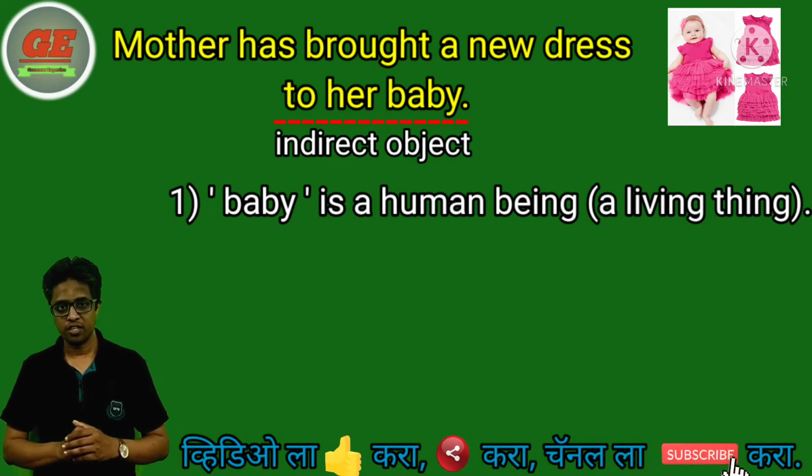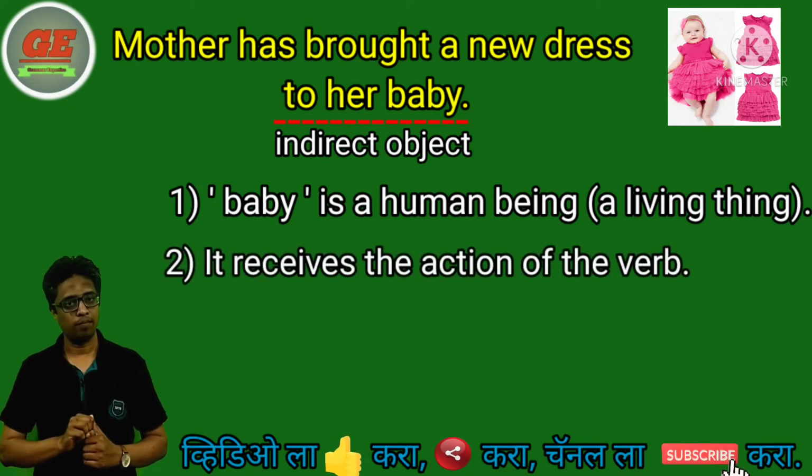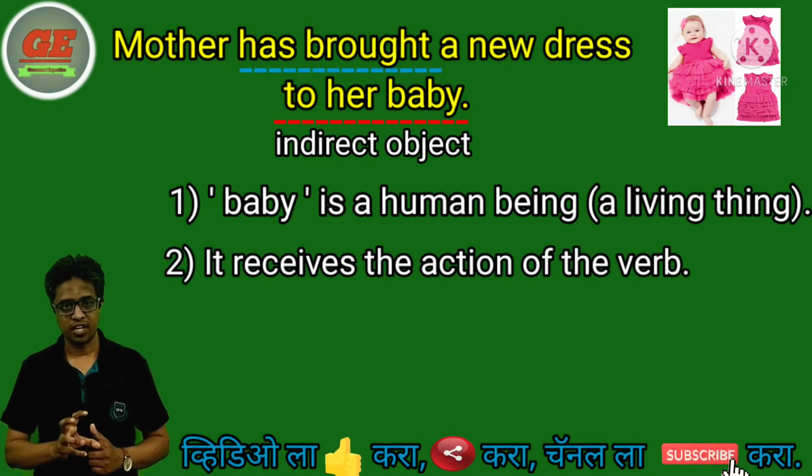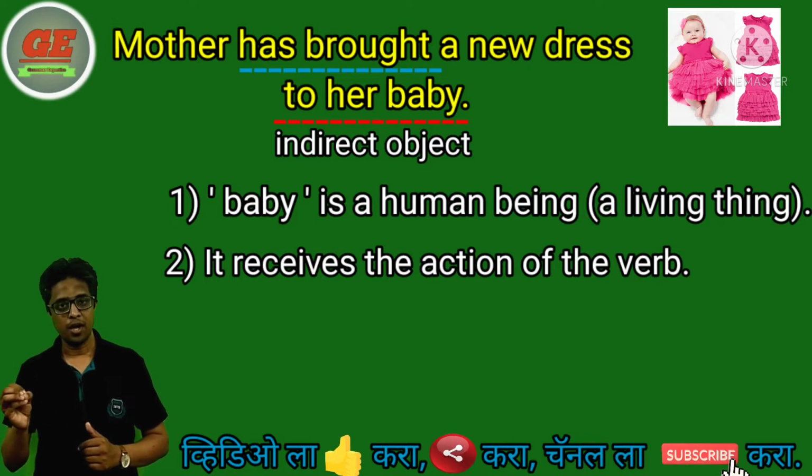As per the second feature, it receives the action of the verb. To whom has brought a new dress? याचा आन्सर काय येतंय, to her baby. म्हणजे हे सुद्धा काय करतं, वर्ब मधील ऍक्शन रिसीव्ह करण्याचं काम करतं.